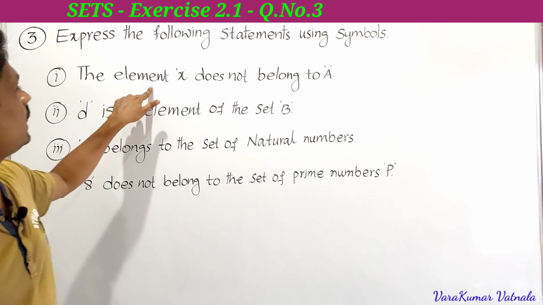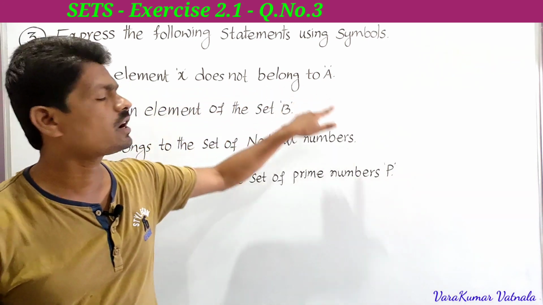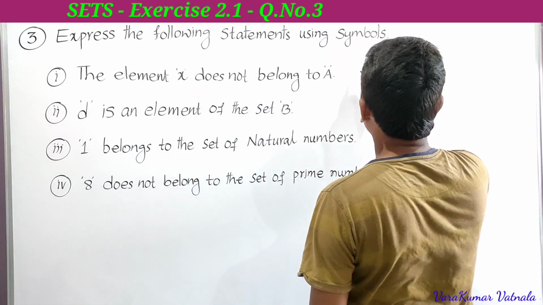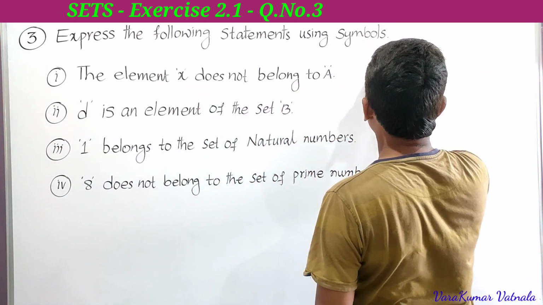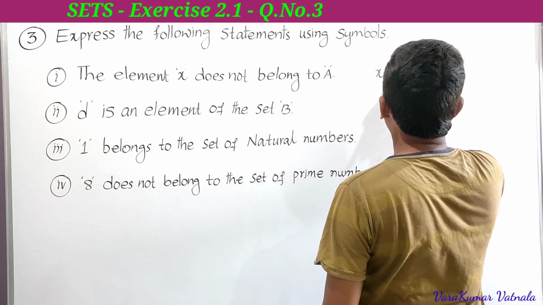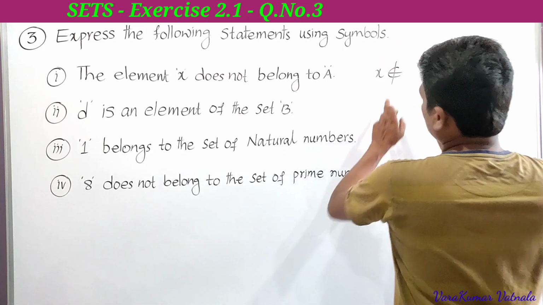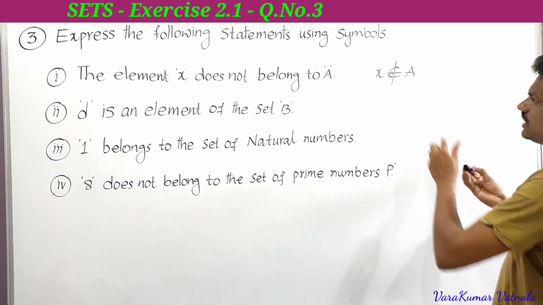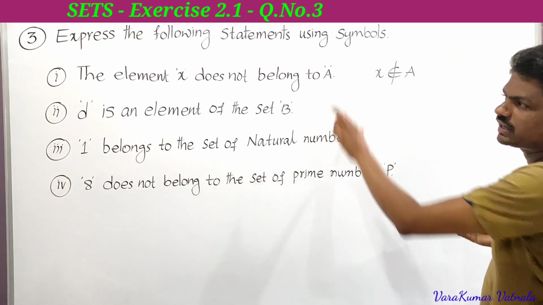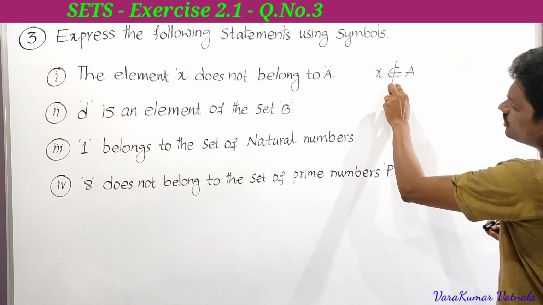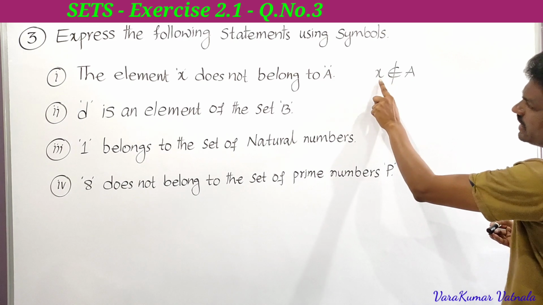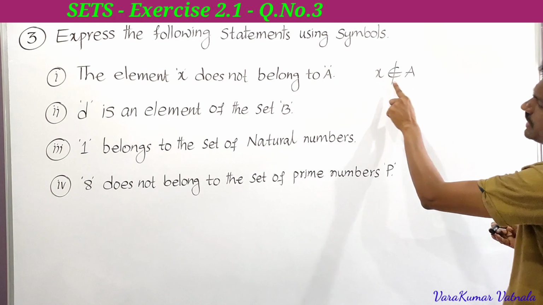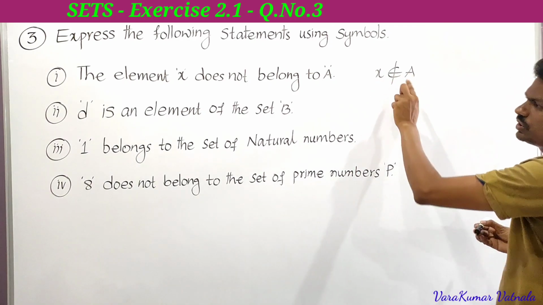See here, the element X does not belong to A. How can we write? X does not belong to A. Saying X, we use does not belong to. This is the does not belong to symbol. Then set A. So this is the symbolic form of the given statement. This is read as X does not belong to set A. So this is the first one.